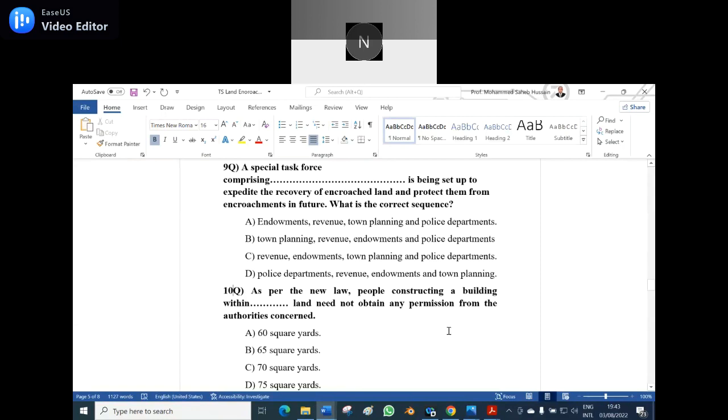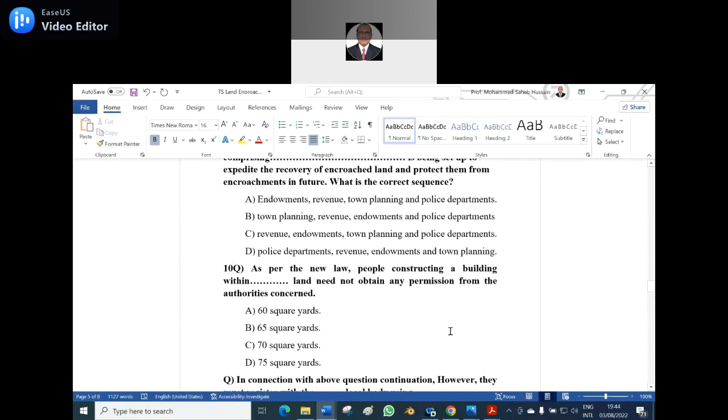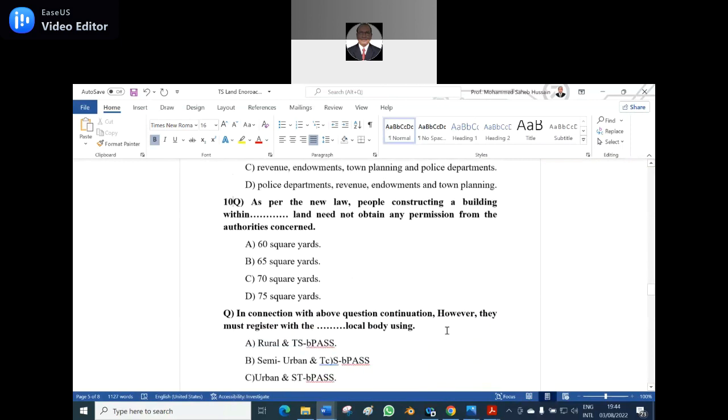Option C, wrong. Option D, 75 square yards is the correct answer. As per the new law, people constructing a building within 75 square yards of land need not obtain any permission from the authorities concerned. The right answer is 75 square yards for the 10th question.